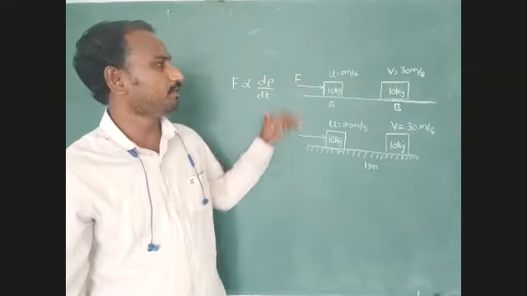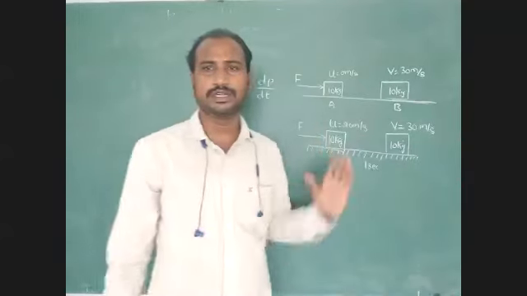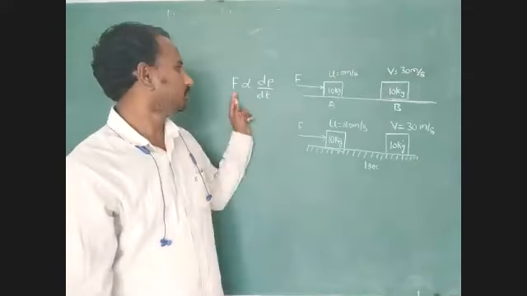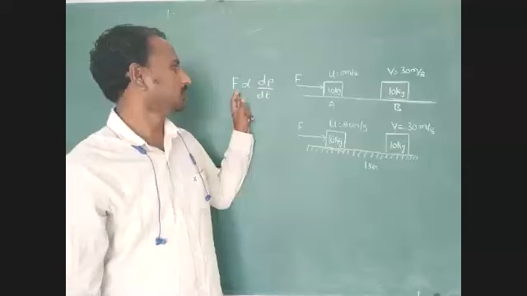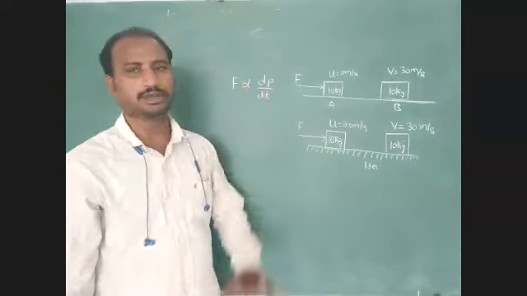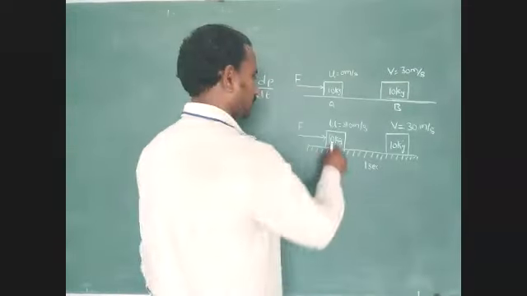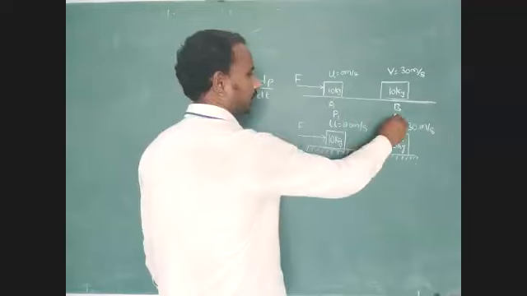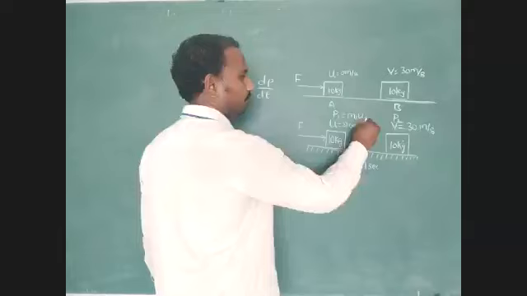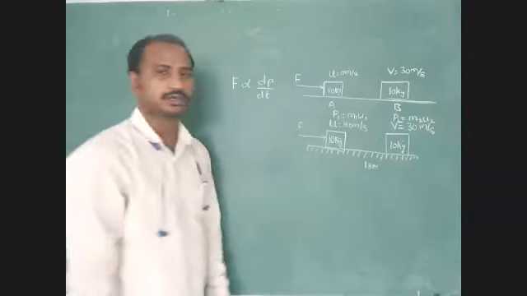Okay, now just identify these two conditions. External force is required to change position under motion. Yes or no? Due to that reason, external force is directly proportional to the rate of change of momentum. Initial momentum P1, final momentum P2. P1 equal to M1 U1. Final momentum P2 equal to M2 U2. Understood?